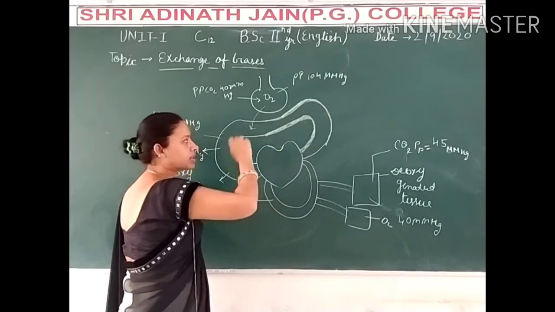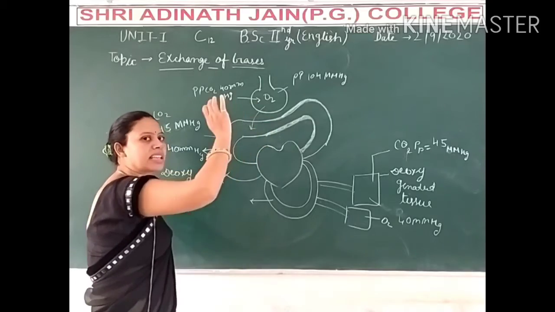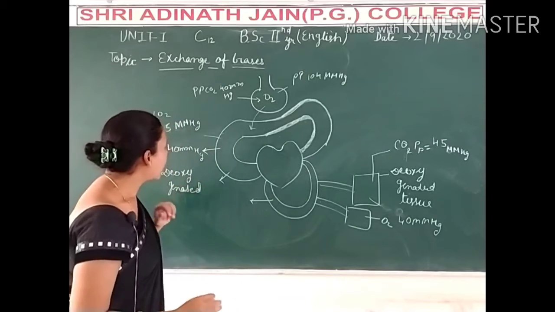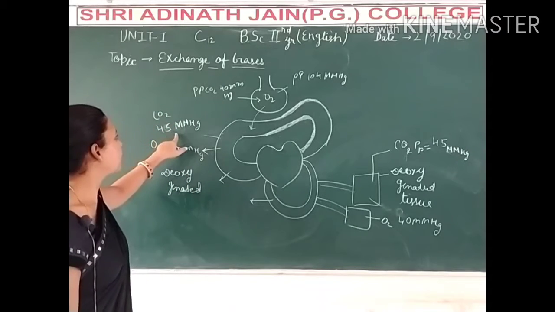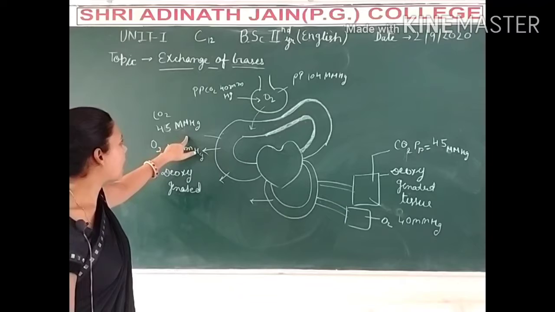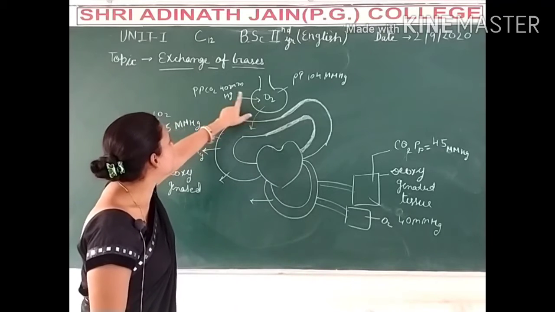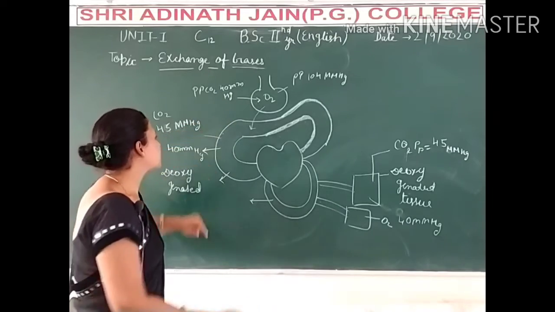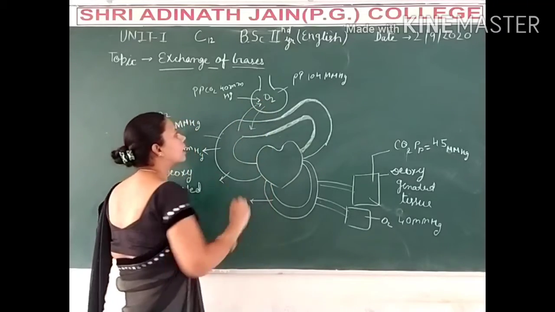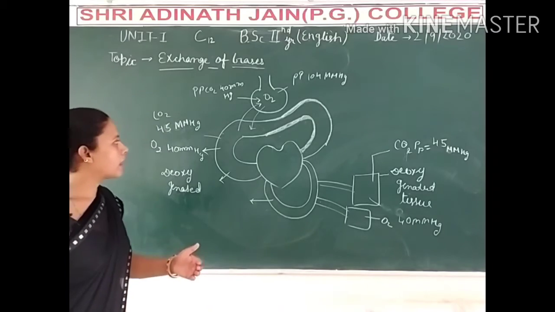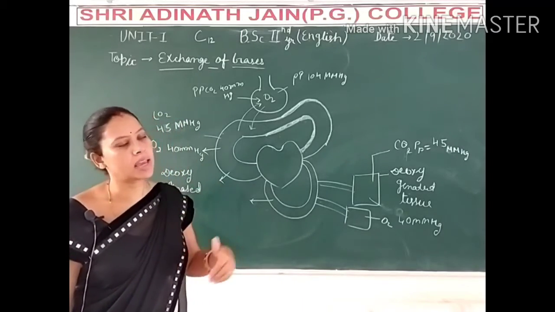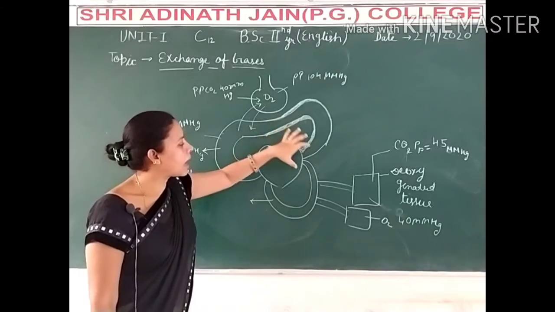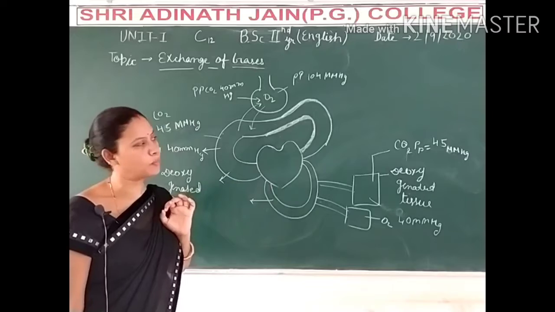When the oxygen enters this blood, the blood will be oxygenated, and in this the partial pressure of CO2 is higher, and in this area the partial pressure of CO2 is lower, so the CO2 will enter into the alveolus, and from the alveolus we exhale the CO2. The same process will happen in these places also.